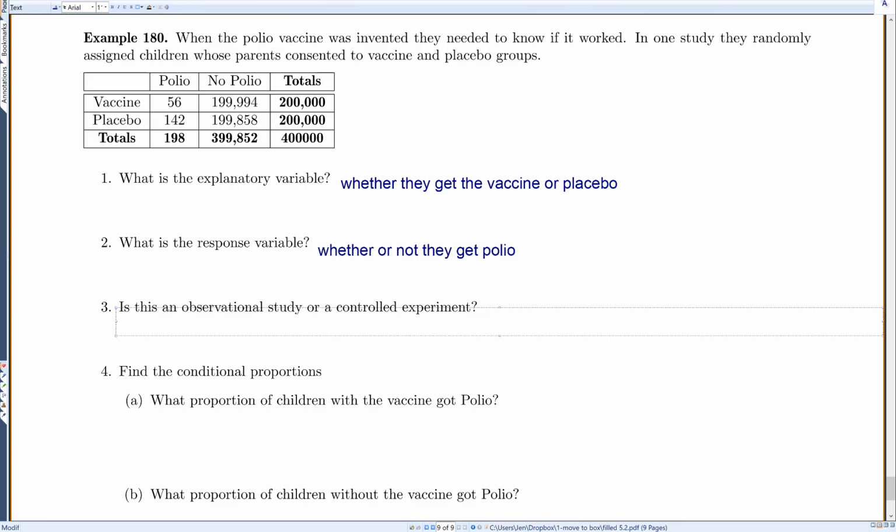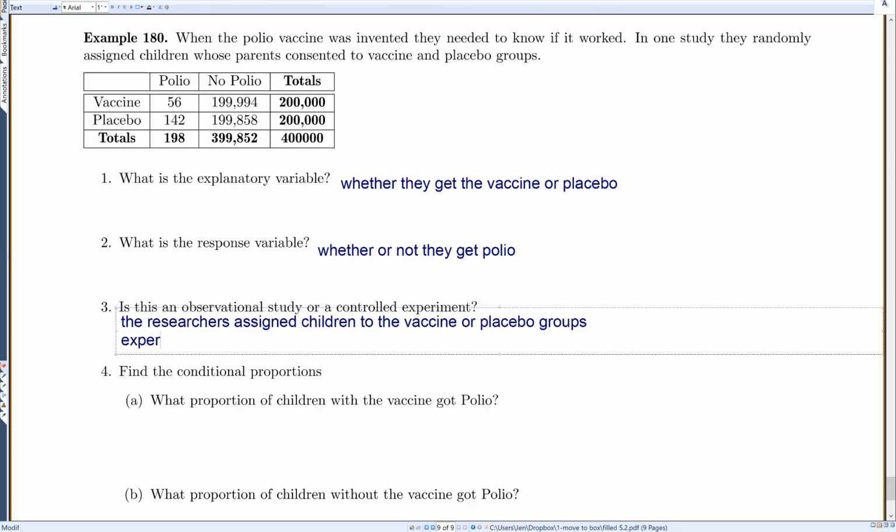Okay, did we actually put people in groups? In this case, we put people in groups. So the researchers assigned children to the vaccine or placebo groups. So it is an experiment because we assigned them into the different groups.